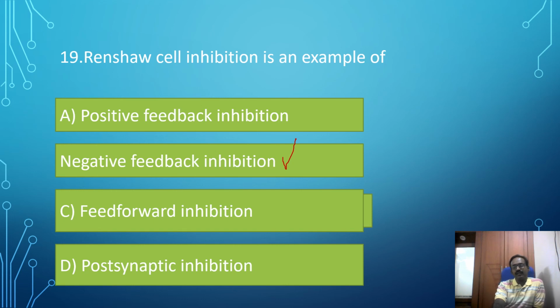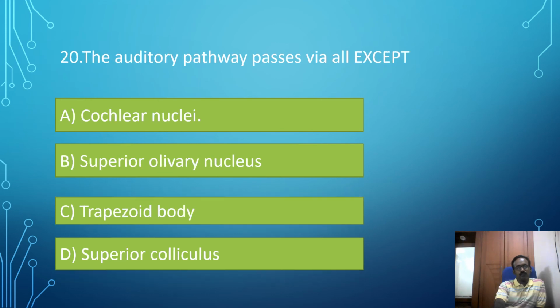Option C, feed forward inhibition. It occurs in the cerebellum: mossy parallel fibers activate the inhibitory Purkinje cells. That is feed forward inhibition. Postsynaptic inhibition directly inhibits the postsynaptic membrane. So the correct answer is negative feedback inhibition. Renshaw cell inhibition is an example of negative feedback inhibition.